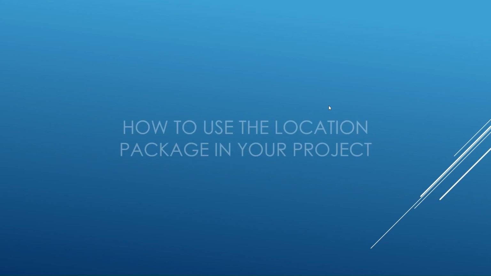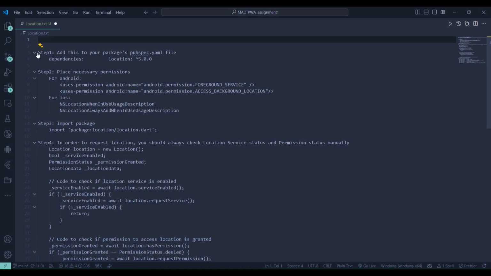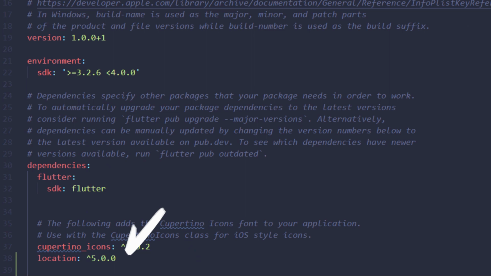Now, let's dive into some demonstrations to see the Flutter Location Package in action. First, we'll go through the steps required to integrate the Flutter Location Package into your Flutter project. Step 1. Add the Location Package to your project's dependencies by editing the pubspec.yml file. This step involves specifying the Location Package as a dependency in your project's pubspec.yml file. By doing so, you are indicating that your project will use functionalities provided by the Location Package.